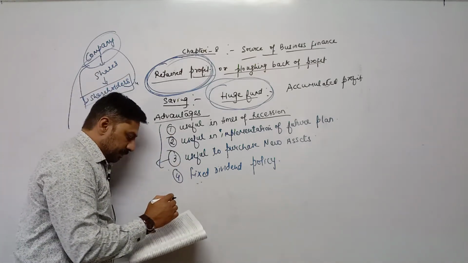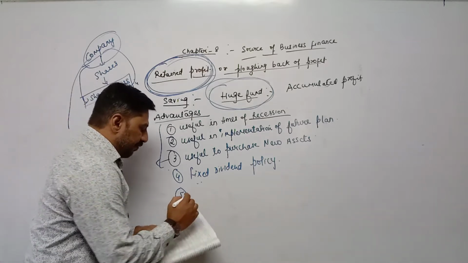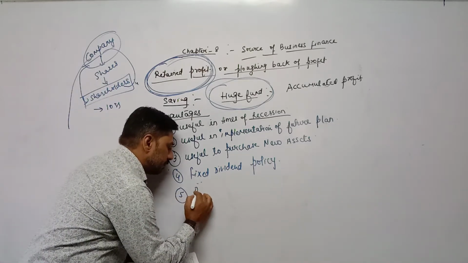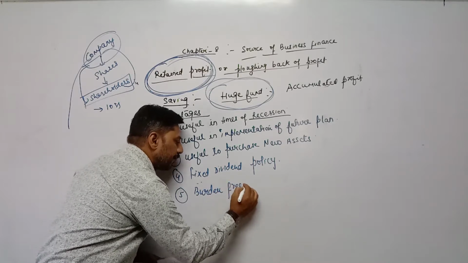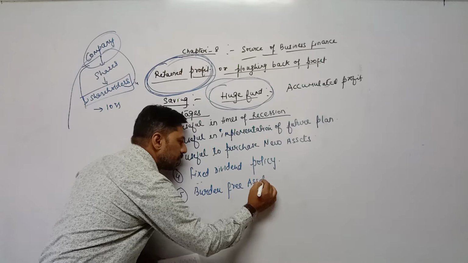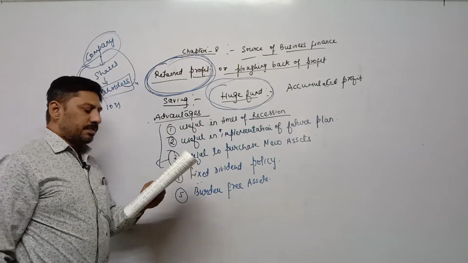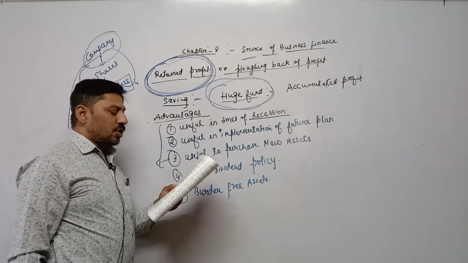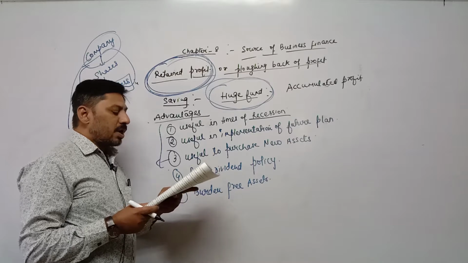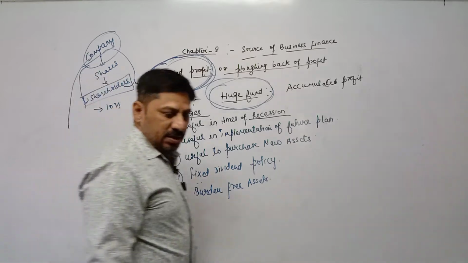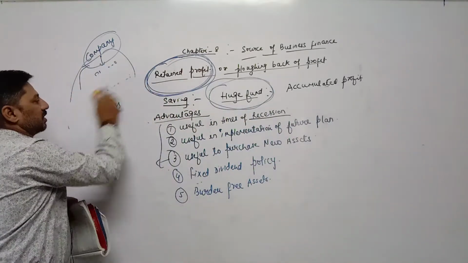Fifth one is burden free assets. Now what is the meaning of burden free assets? First of all, according to the textbook, as it is a source of ownership capital, retained profit, there is no need to create a burden on the assets. Now what is the meaning of burden on the assets?